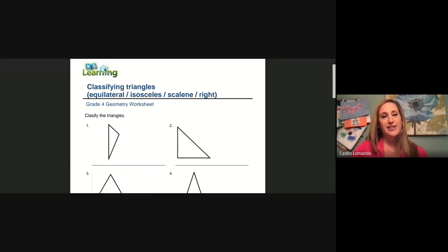Is this triangle equilateral? All sides are equal. Isosceles, two sides are equal. Or equilateral, all sides are equal. I'll give you a hint on number one. None of the sides are equal. Do you remember the word for that? Let's pause and discuss.